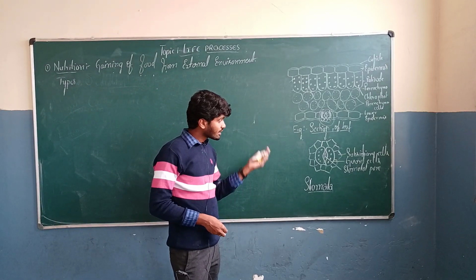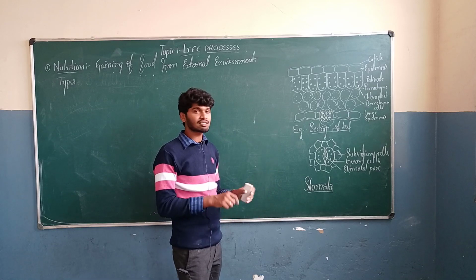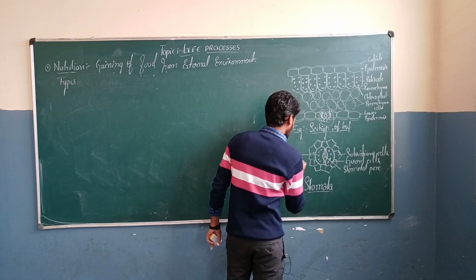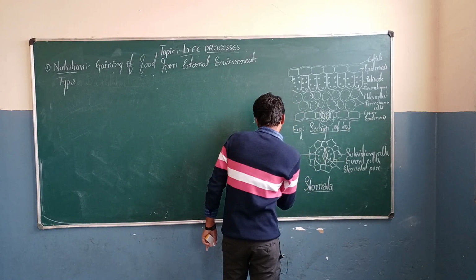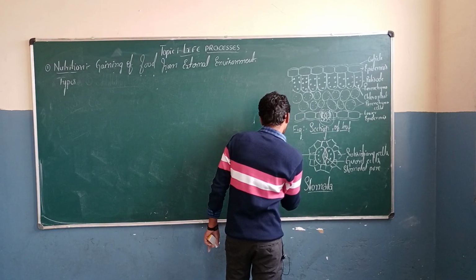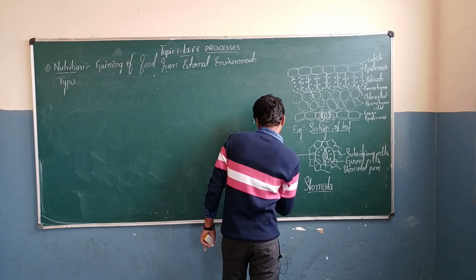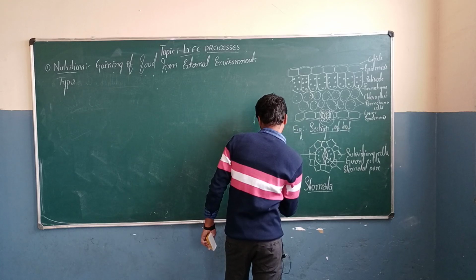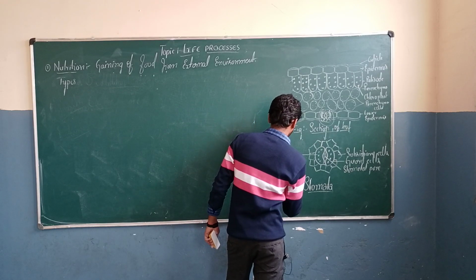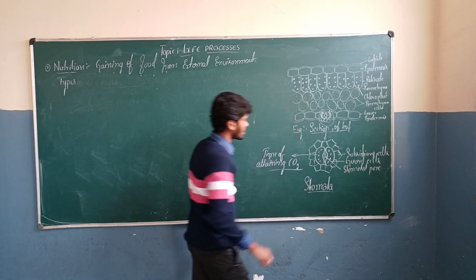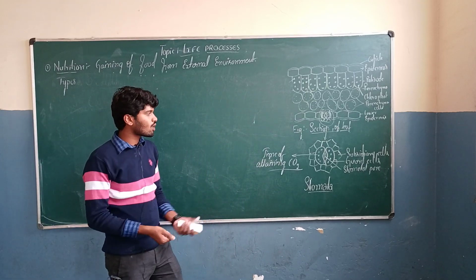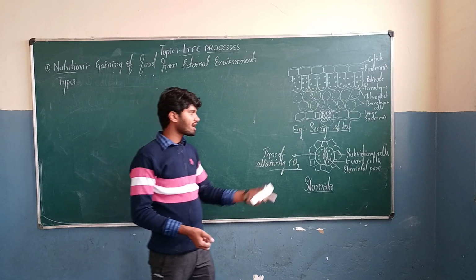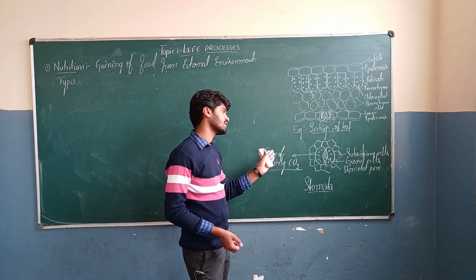During the gaining of carbon dioxide, these guard cells become turgid. They become open during the time of photosynthesis. By receiving water from subsidiary cells, they become turgid. They help in exchange of gases extensively.